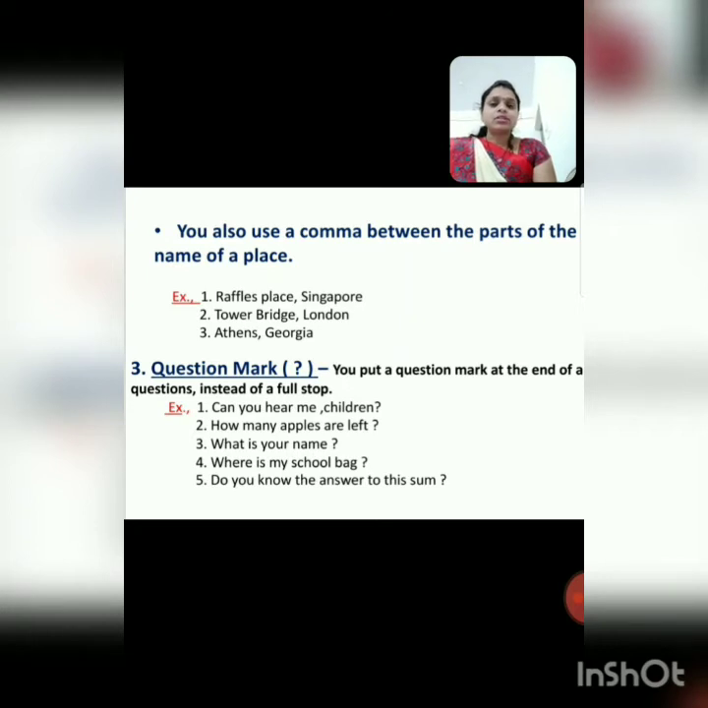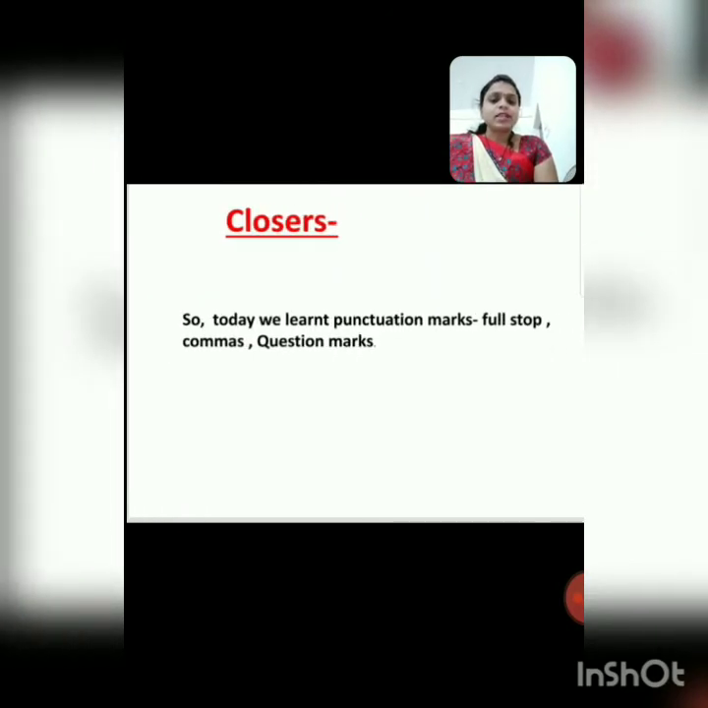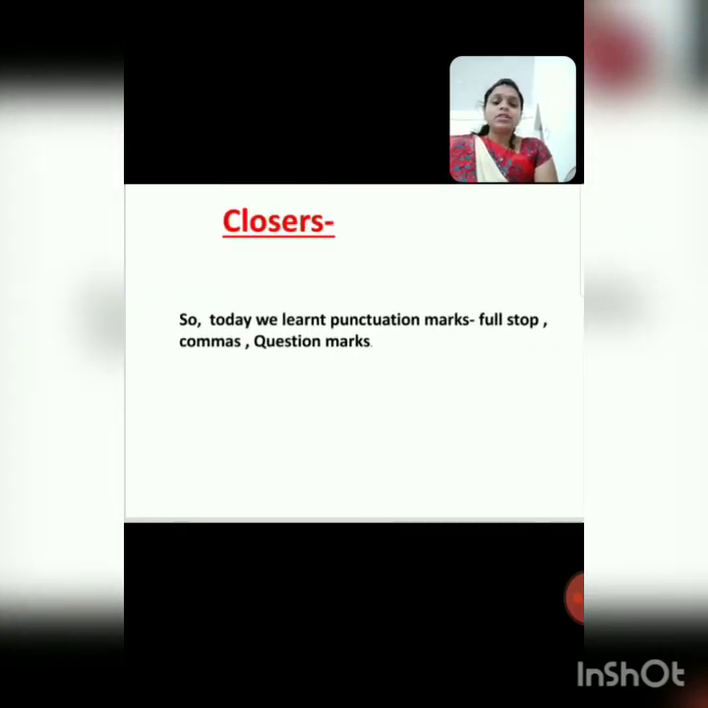Now, has everyone understood these punctuation marks? First is full stop, comma and question mark. So today we learned which punctuation marks? Full stop, comma and question mark. Okay, we will see the next punctuation mark in the next session. Okay everyone, do you understand these punctuation marks?